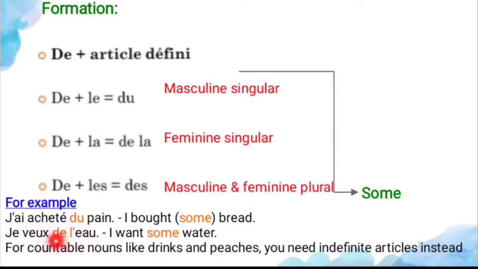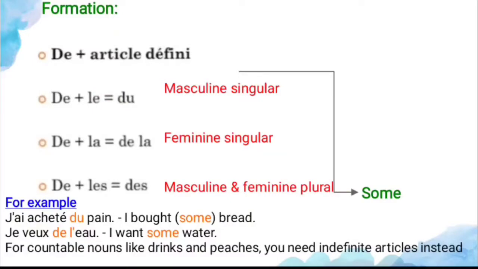And see one thing, for countable nouns like drinks and peaches, you need indefinite articles instead of this partitive article. What are the indefinite articles? Un, une and des. Instead of the partitive article you use these articles.